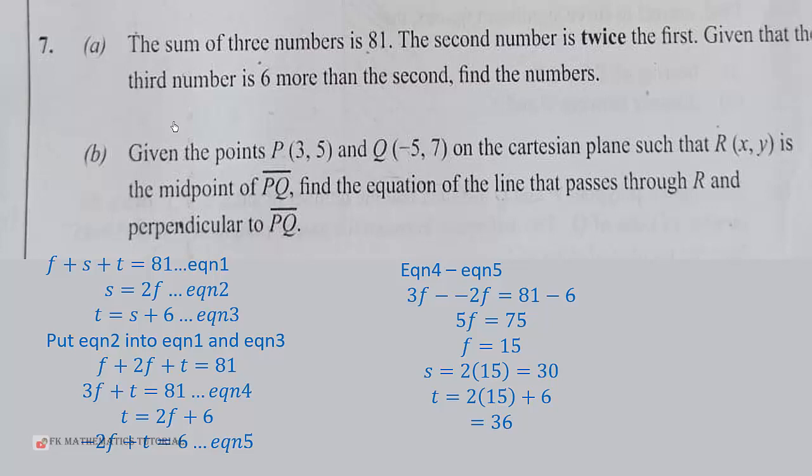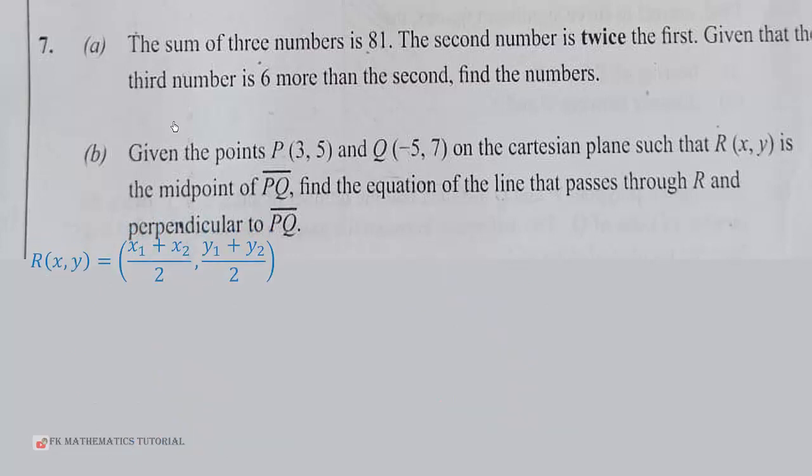Now let's look at the B part. We're told that P is (3, 5) and Q is (-5, 7) on the Cartesian plane such that R, which is having coordinates x and y, is the midpoint of PQ. Find the equation of the line that passes through R and is perpendicular to PQ.